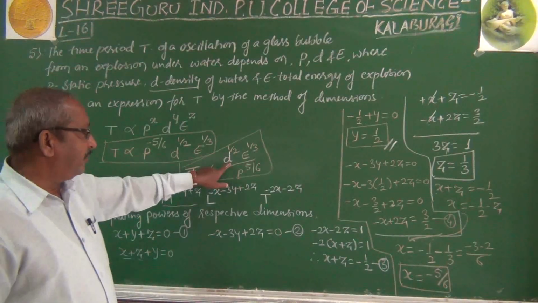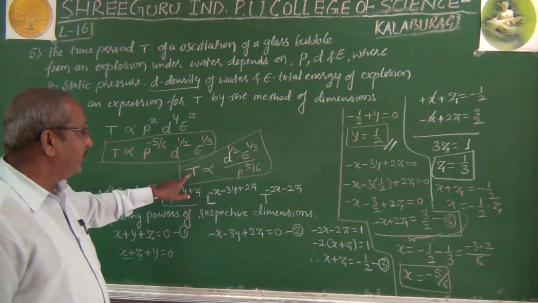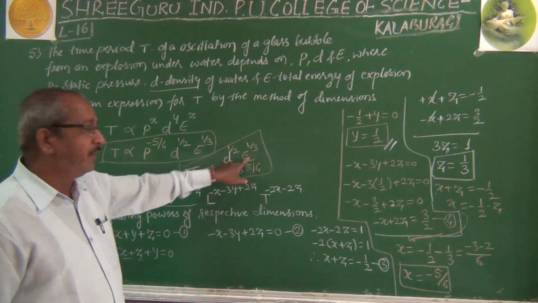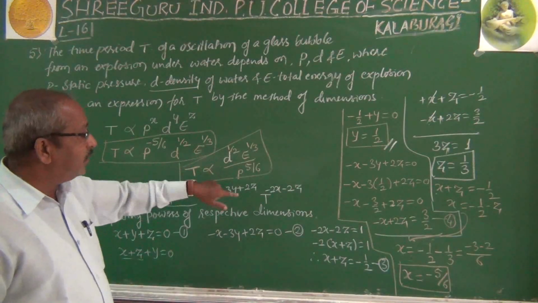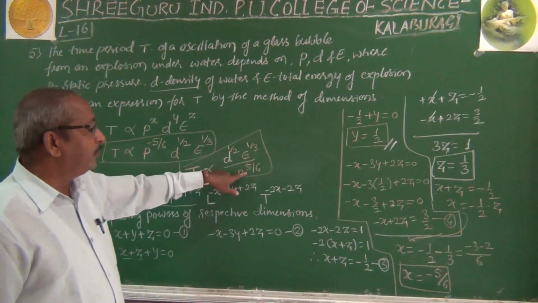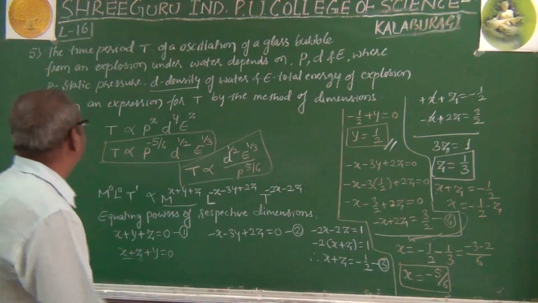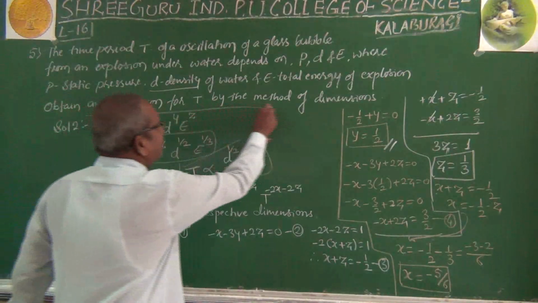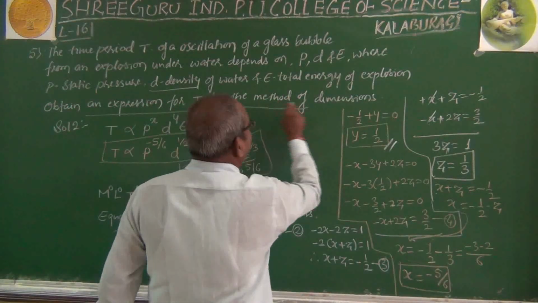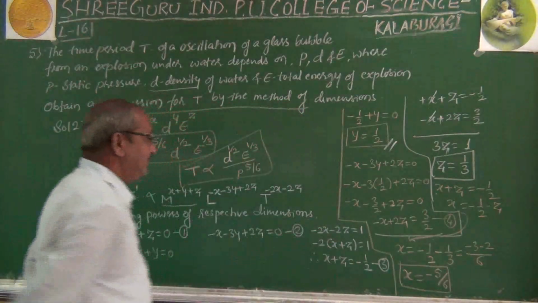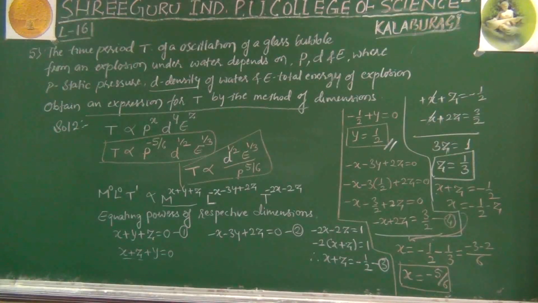T is directly proportional to d raised to 1 by 2, t is directly proportional to e raised to 1 by 3, t is inversely proportional to p to the power 5 by 6. This is the relation, that is, obtain an expression for t by the method of dimensions. Is it clear? This is a somewhat bigger question.